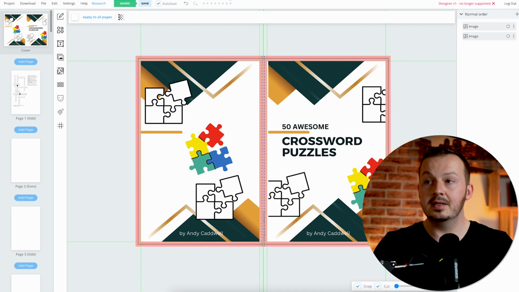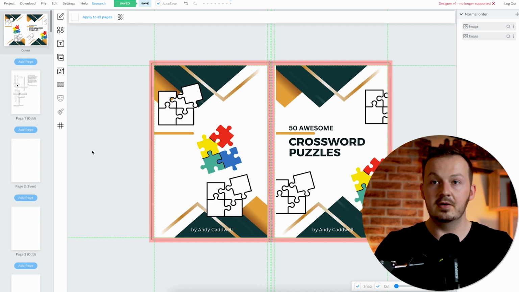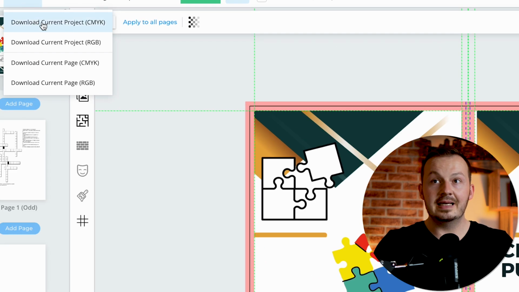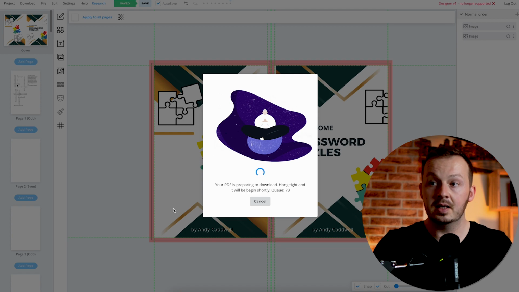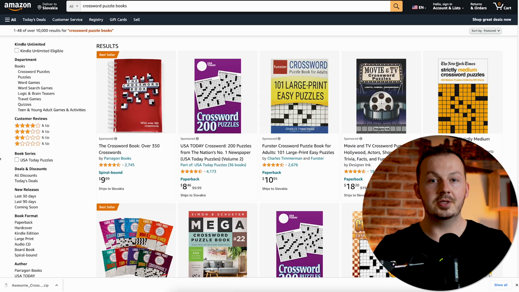And once you have done that, you've got your book created, you've got your covers, and you've got your pages with the crossword puzzle. Simply just go ahead and click on download and download it as a CMYK and RGB. You need to download both of these files. So just download it twice, click on each of these, and it will be downloaded to your computer after it's done finishing. Now after you finish creating your book on bookball.io, just quickly hop onto Amazon.